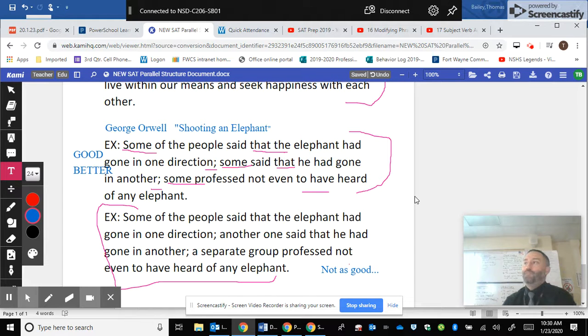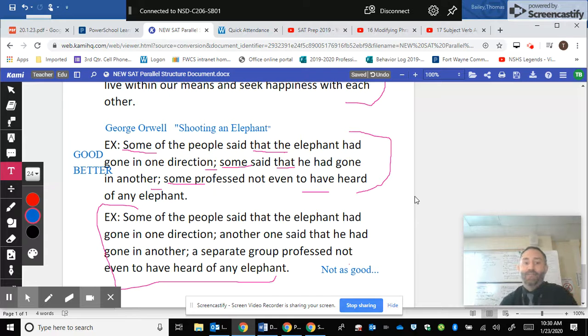And if you had to choose between the two sentences, A or B, the best answer on the SAT would be A, because first, parallel structure is in place, but also which one is shorter by word count? The first one.